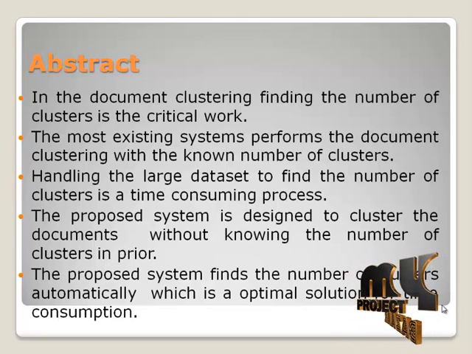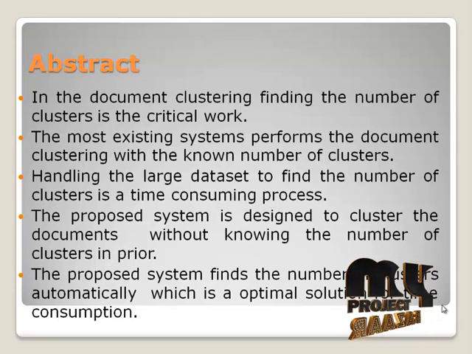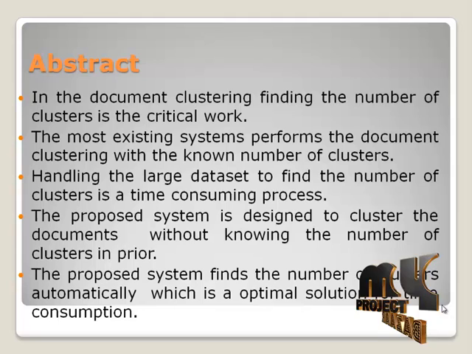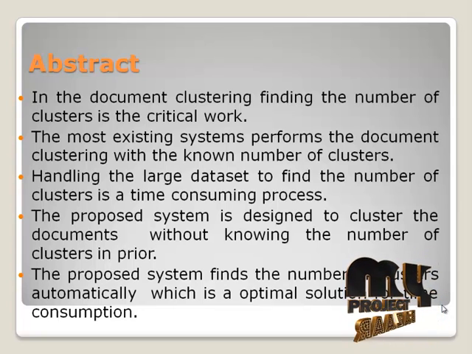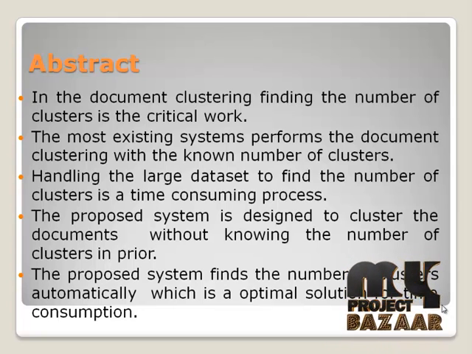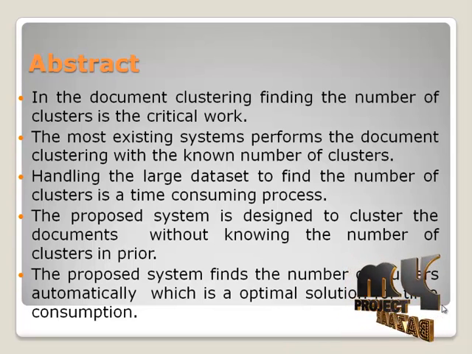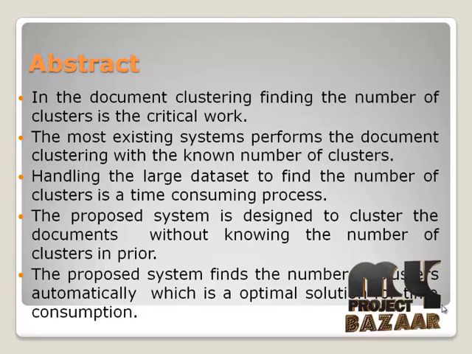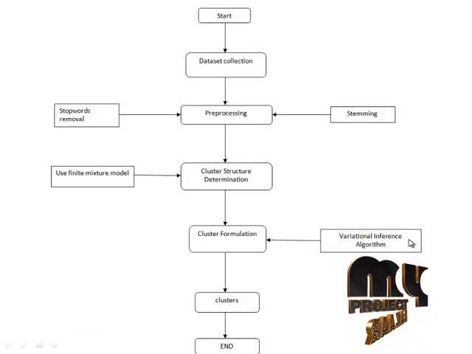Each document is regarded as a mixture of two components. The first component, discriminative words, are regarded as coming from the specific cluster to which the document belongs. The second component, non-discriminative words, are regarded as coming from a general background shared by all documents. Only the discriminative words are used to infer the latent cluster structure. Let us see the data flow diagram of the project.